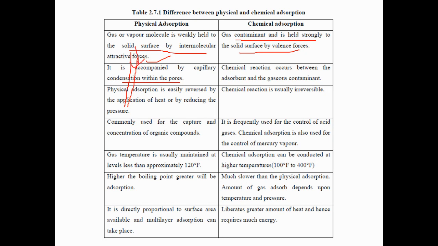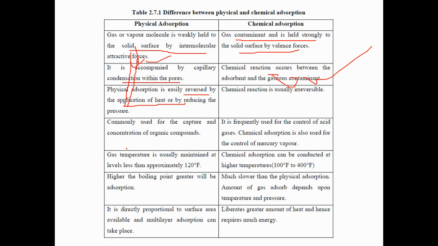But here in chemical absorption, a chemical reaction occurs between the absorbent and gases. Only a direct chemical reaction occurs, not physical. Physical absorption is easily reversed by the application of heat. That means if you heat it, the contaminant gases can be released or detached from the absorbent. But chemical reaction is irreversible. Once the gases react with the absorbent or bed, it cannot be reversed.